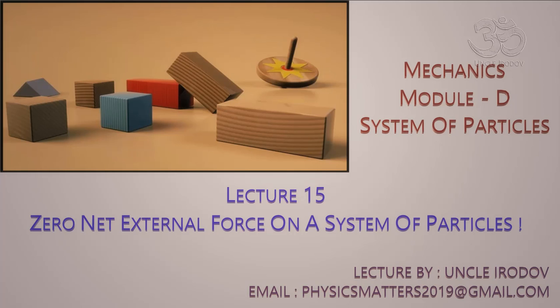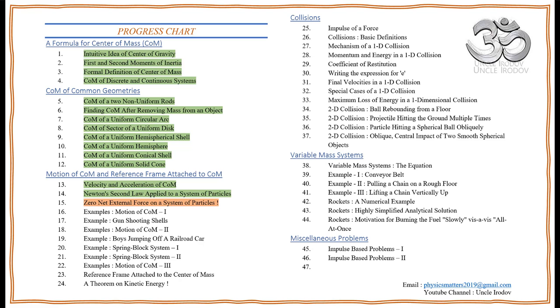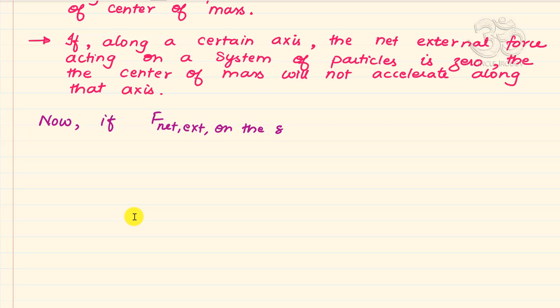Now if F net external acting on the system is 0, let us say, then acceleration of center of mass is going to be 0. Now if acceleration of center of mass is 0, that means the velocity of center of mass is going to be a constant.